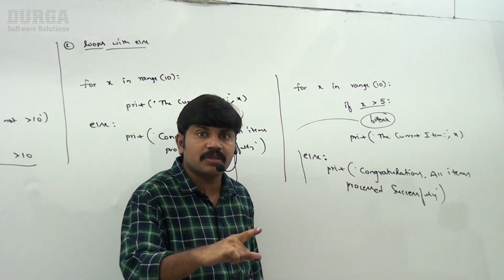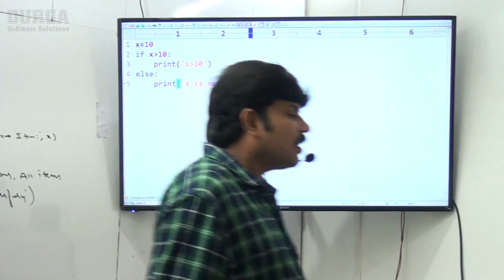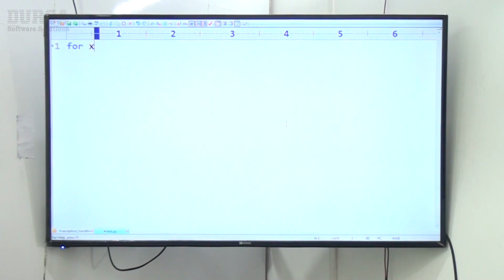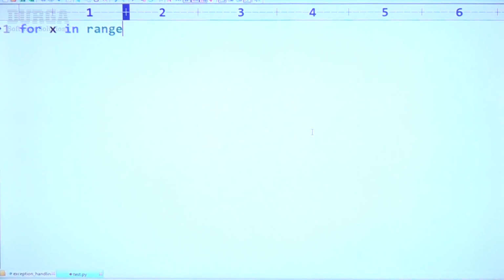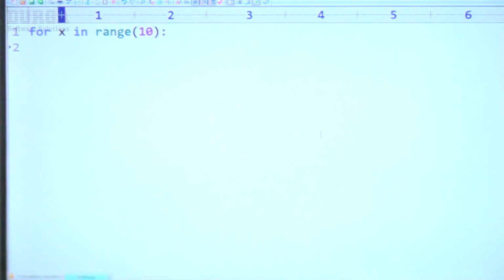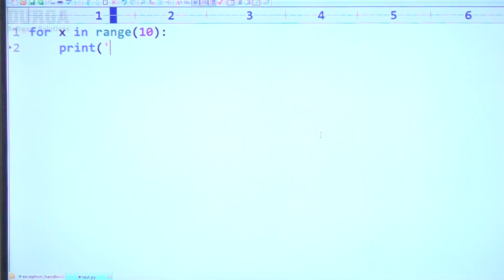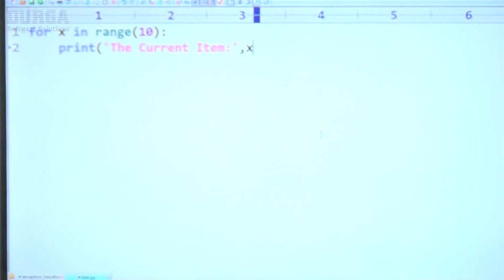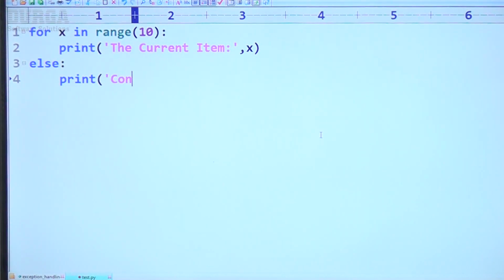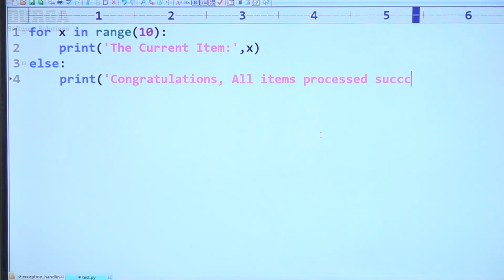Sir, let me execute this. You may get much more clarity. Here, just have a look once, sir. Here I'm taking for x in range of 10. Sir, here print the current item is x value. Now I'm taking else, print congratulations, all items processed successfully, like I'm taking, sir.